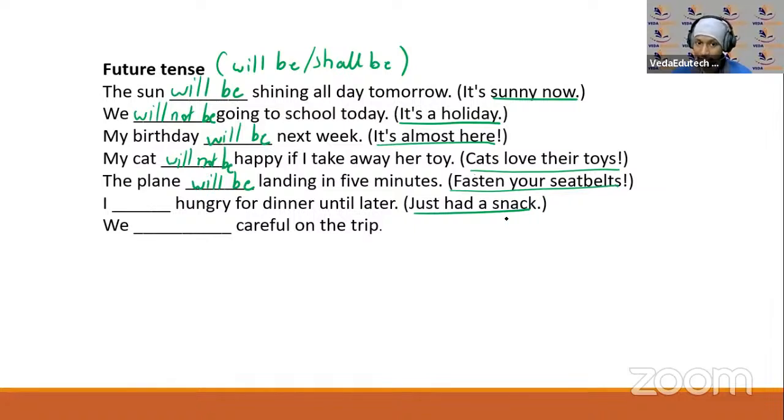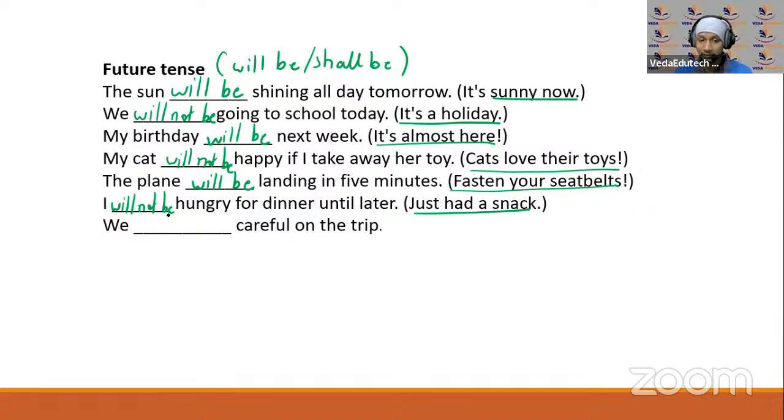Will you be hungry till dinner? I dash hungry for dinner until later. मैं भूखा रहूंगा क्या अगर मैंने कुछ खा लिया है तो? Yes, exactly, it's a negative one. I will not be hungry for dinner until later. ठीक है, मैं भूखा नहीं रहूंगा डिनर तक के लिए. Right, next one, the last one.